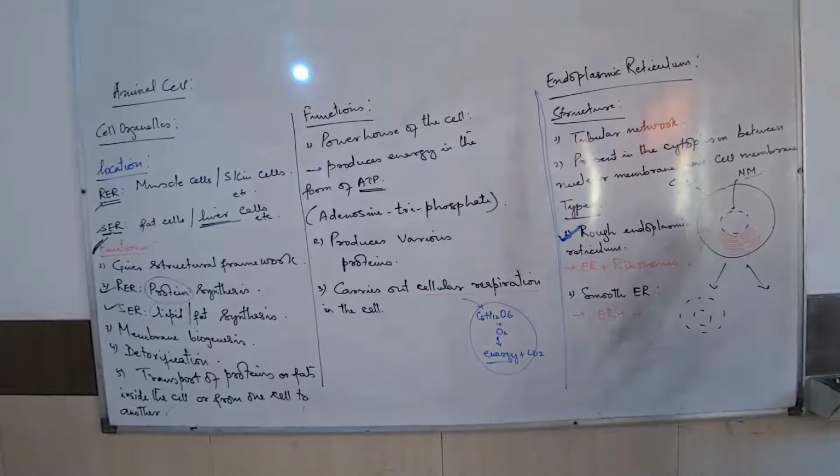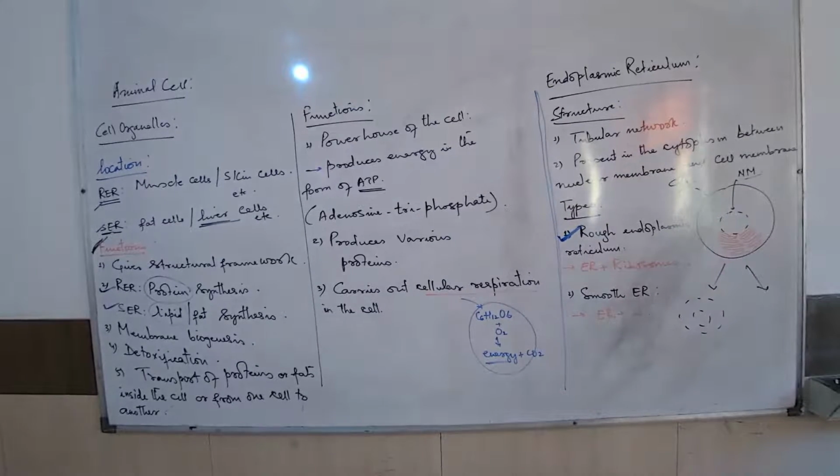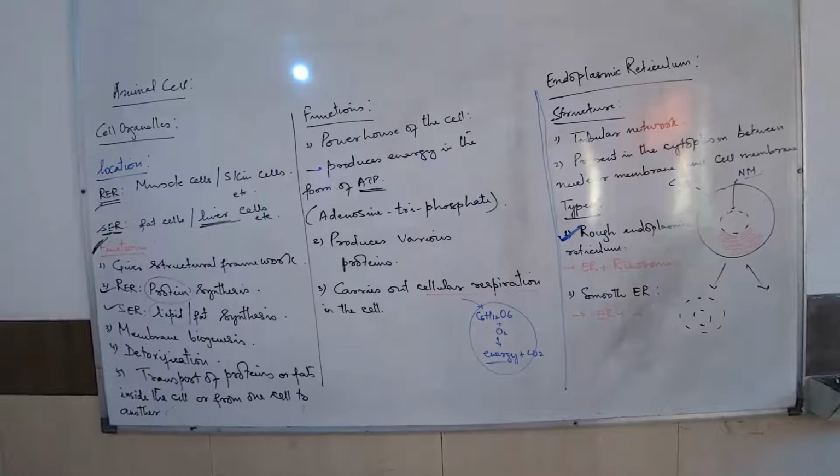Ma'am, in the muscle cells, as we have written that RER are present, so in those muscle cells, SER will be absent? Will be there, but lesser in number. Meaning, if in a cell there are 5 RER in the muscle, there may be 1 or 2 SER. What is that? Which one? Skin cells.